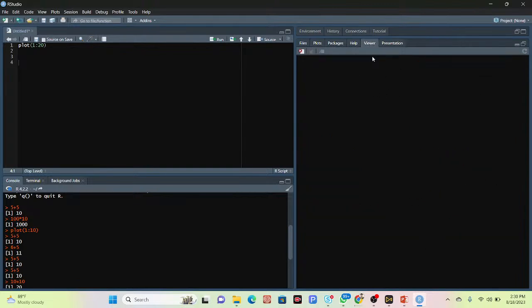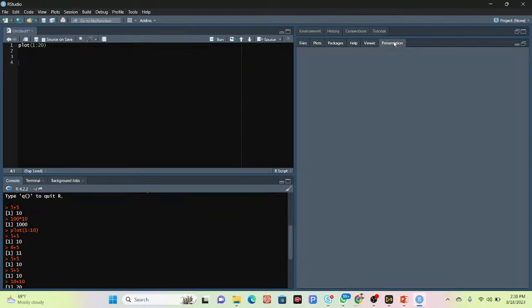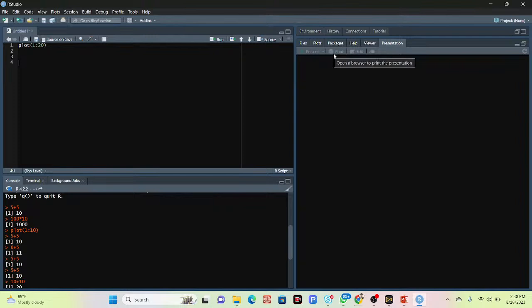Also you can see the viewer. It mainly shows dynamic maps, such as when you want to work with the Google Earth Engine platform or other cloud computing platforms, then it will be shown as a viewer here. Then the presentation tab mainly prints your map, or we can easily make a PDF file of our map presentation. This is for presentation work.